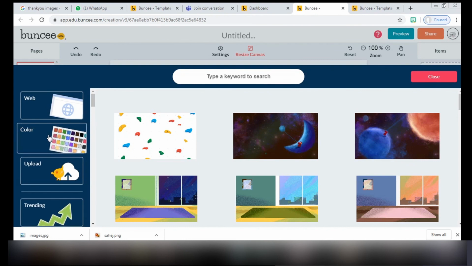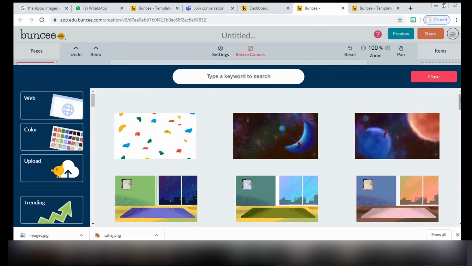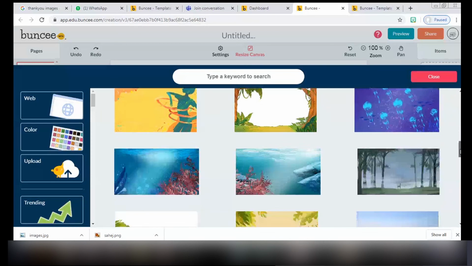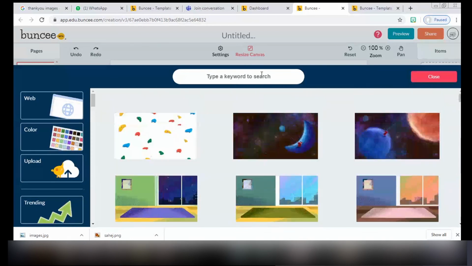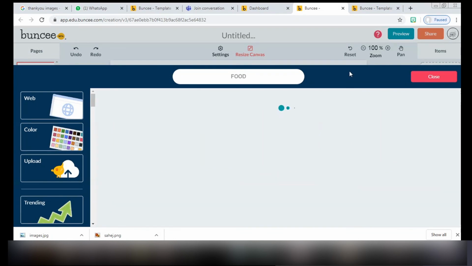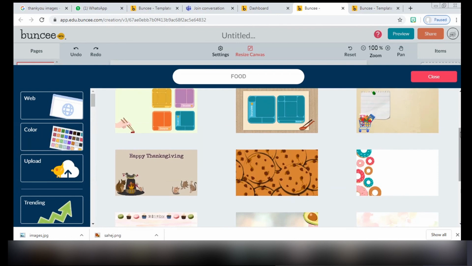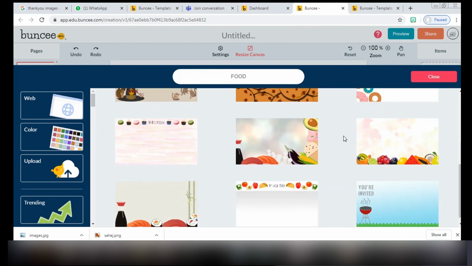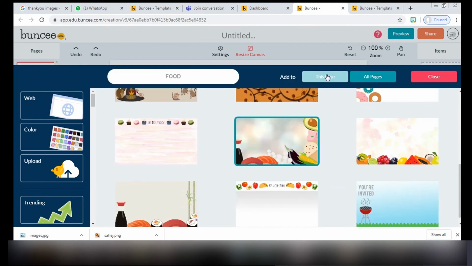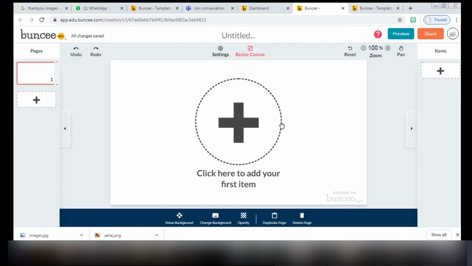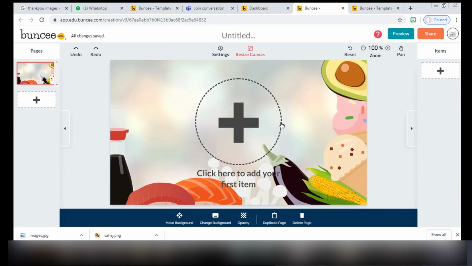You can take a simple color background, you can upload your own background, or you can type in various words to search. If you are making a presentation related to food, you type in here food. So all the backgrounds related to food which are available in Buncee will appear for you. You can choose this background here and click on this page. So this is the only background option given to you.